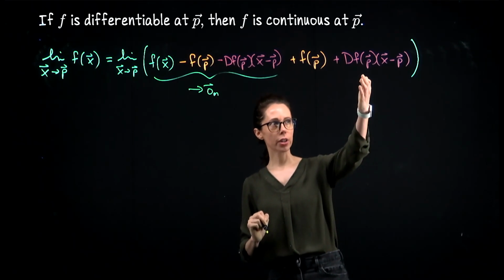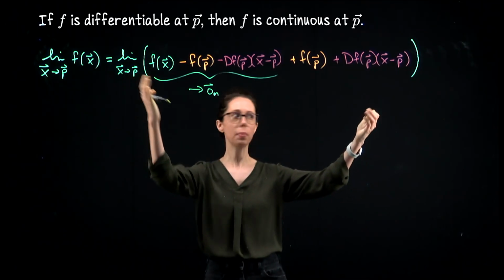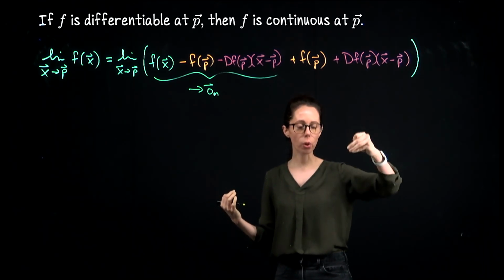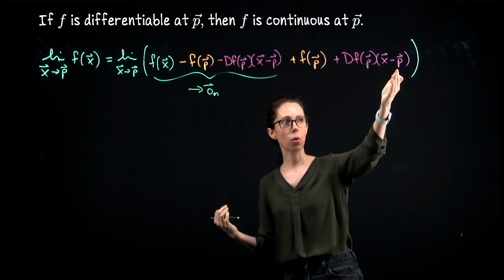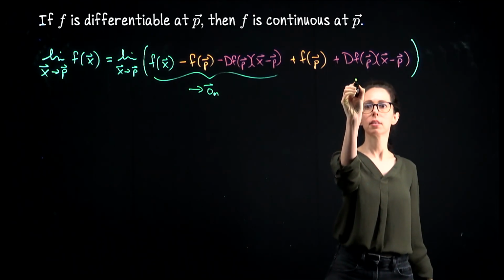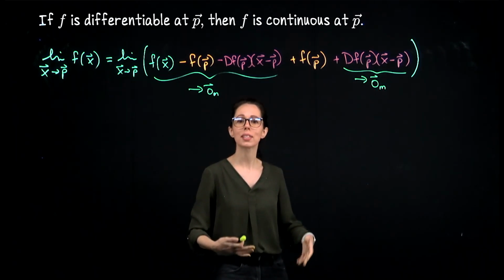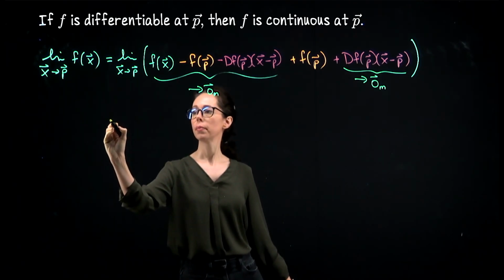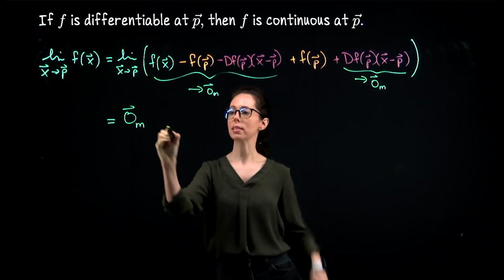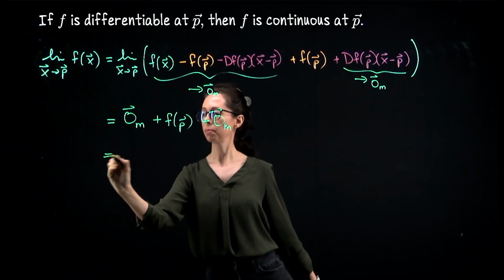And now this is a linear transformation acting on something going to the origin in the domain. So as x goes to p, x minus p goes to 0. A linear transformation is a continuous function, and it sends origins to origins. So as this approaches the origin, this linear transformation is going to send us towards the origin in Rm. Okay, so linear transformations are continuous, and they map origins to origins. So overall, we can now compute this limit. It's, let me just write it out, the origin in Rm plus f of p plus the origin in Rm again. So it's f of p.